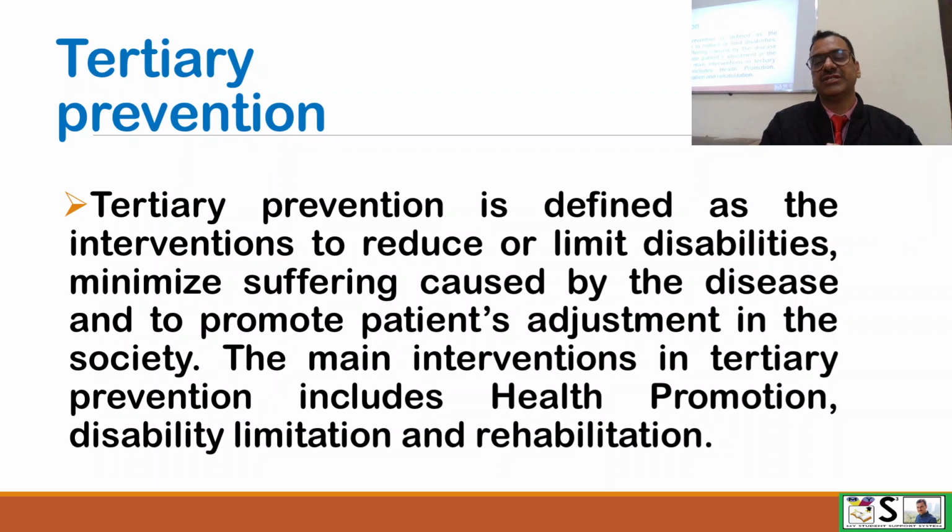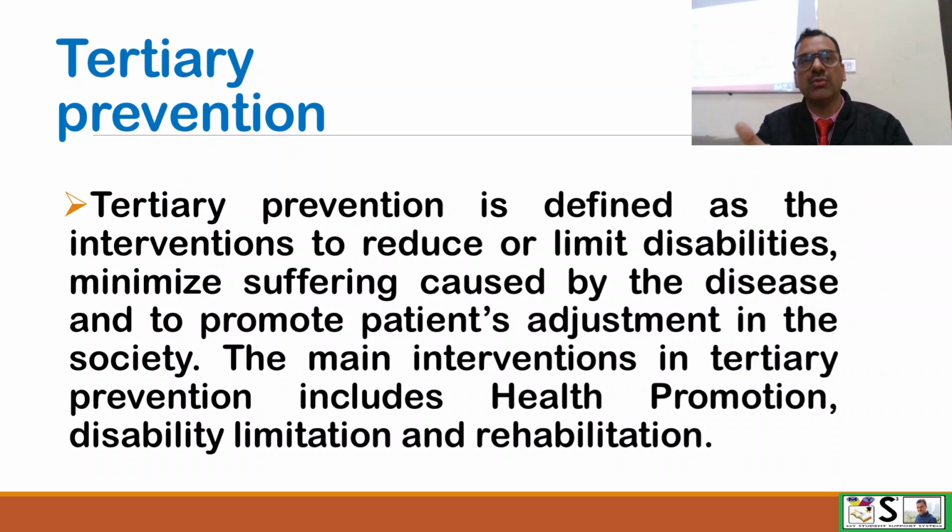The main interventions in tertiary prevention include health promotion and disability limitation. We try to limit the disabilities which may arise, and we work for the rehabilitation of the client in the society.